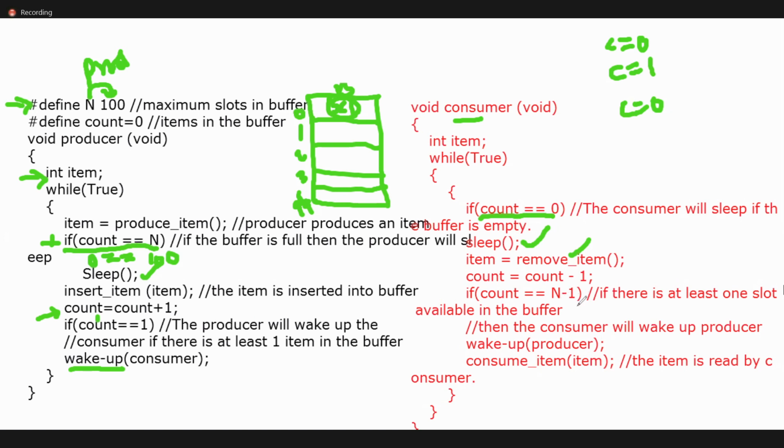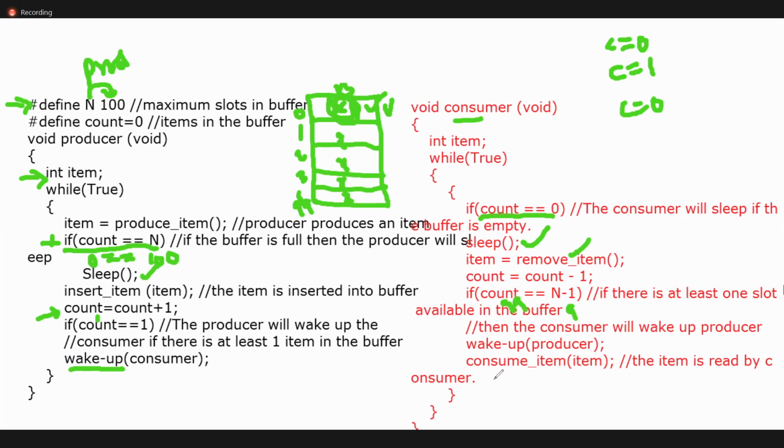N means 100, so 99. Count 99 means one place is free. See, already all are there. Let us assume all items are there. If the consumer consumes the first item, this place is vacant. Yes or no? So the consumer will send the wake up call to the producer.